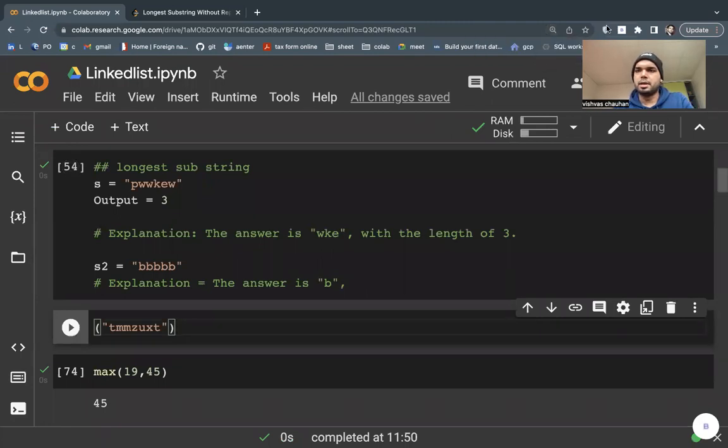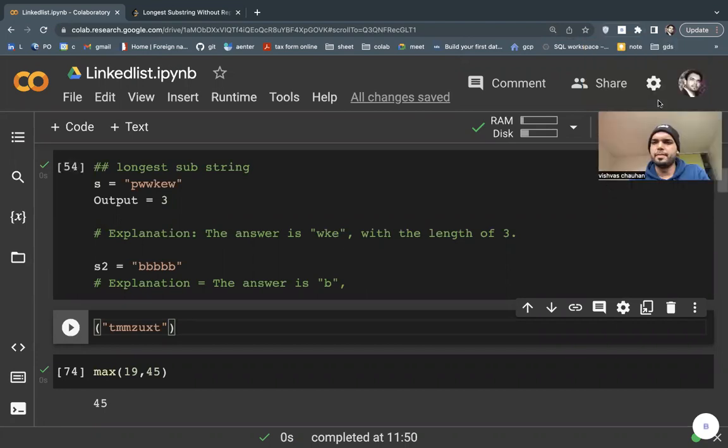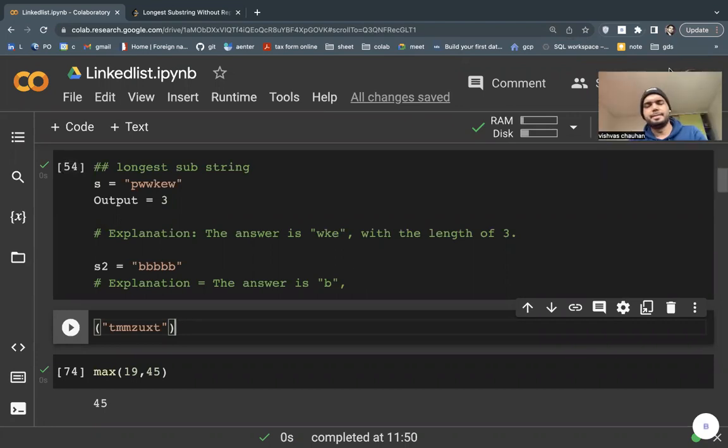Uh-huh. Okay, how to do that? I can put this in the right hand side. Or keep it here, it's fine. Okay, so